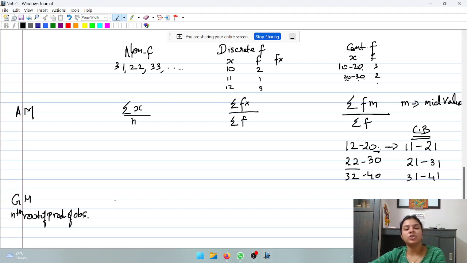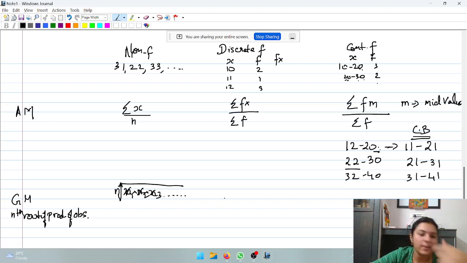Now how to find out geometric mean? In case of non-frequency data, take the observations within the root. So the values x1, x2, x3, and so on, all the values will be taken. You will multiply the values and outside you will take the nth root.